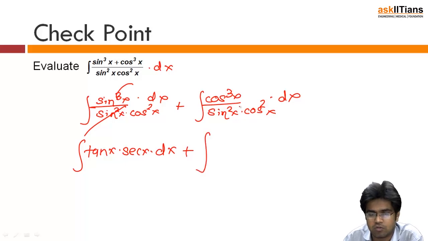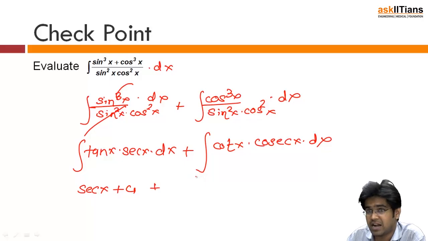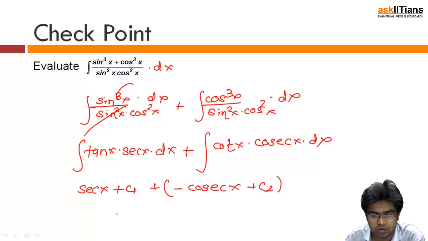3 cos and 2 cos in the denominator will cancel out. Cos upon sin is cot x, and then 1 upon sin is cosec x dot dx. So integral of tan x dot sec x is sec x plus, let's say, c1. Okay, and then what is this? Integration of cot x and cosec x. What is the d by dx of cosec x? D by dx of cosec x is minus cosec x cot x. So integration of cot x into cosec x will be minus cosec x. Let's say plus c2.